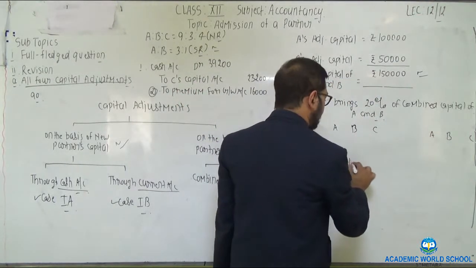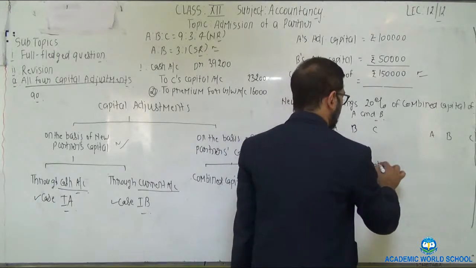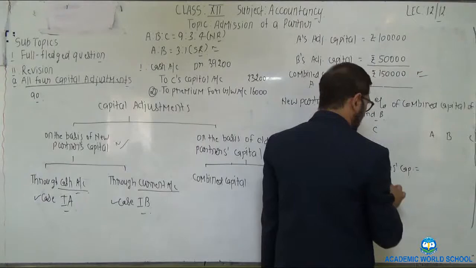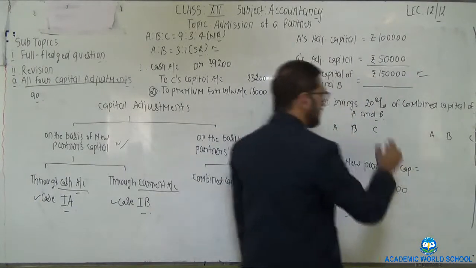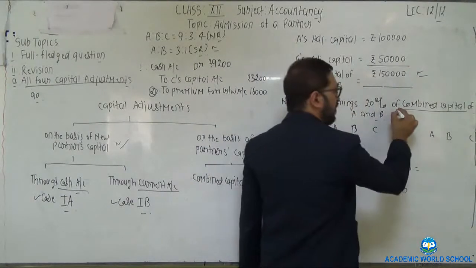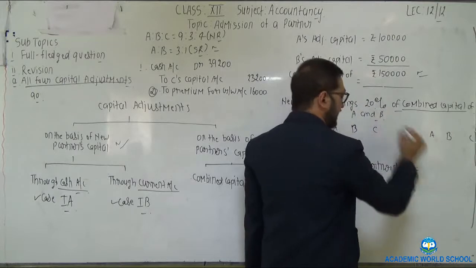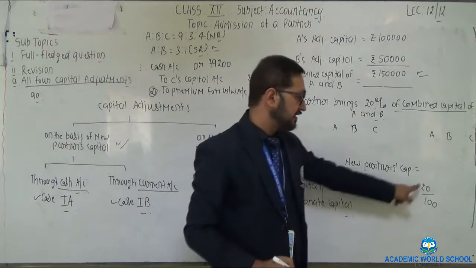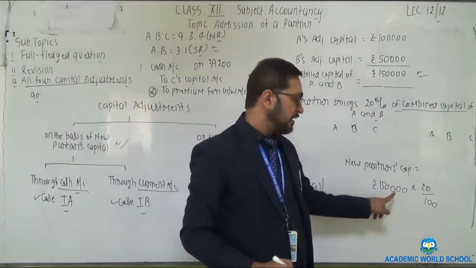So new partner's capital would be equal to 1,50,000, that is combined capital, of means multiply 20%. 20% of combined capital.